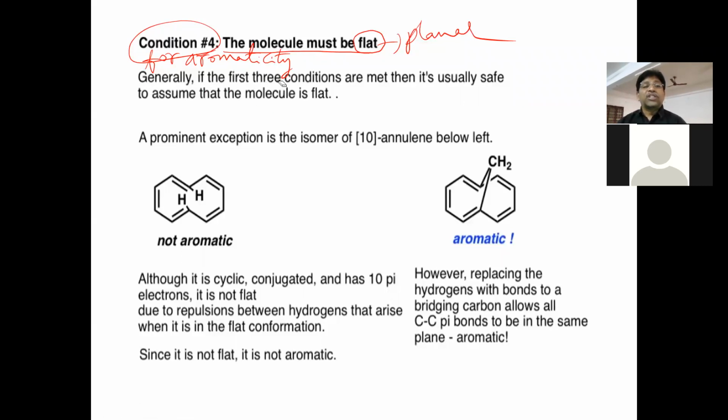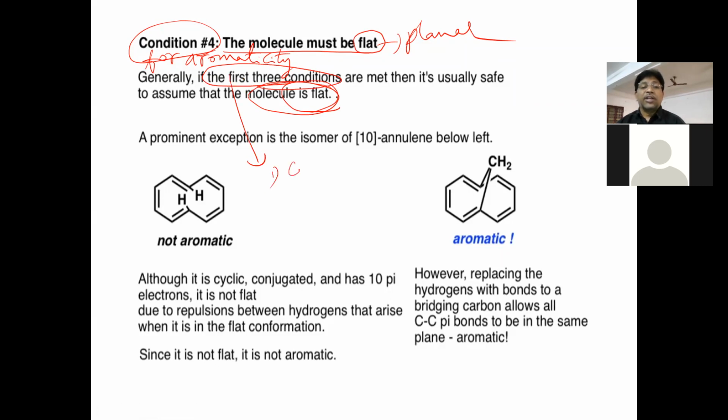Generally, if the first 3 conditions are met, then it's usually safe to assume that the molecule is flat. The molecule will be 100% flat if the first 3 conditions are fulfilled. What are the first 3 conditions?